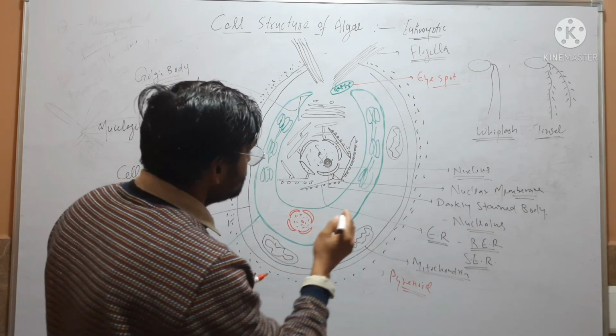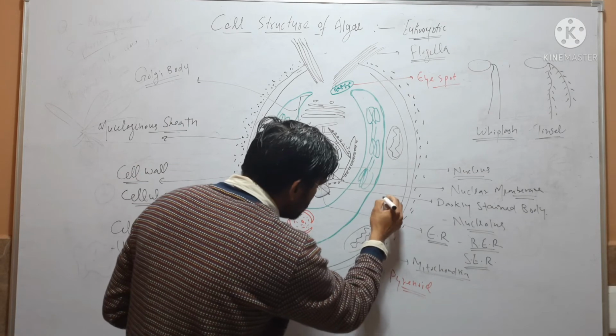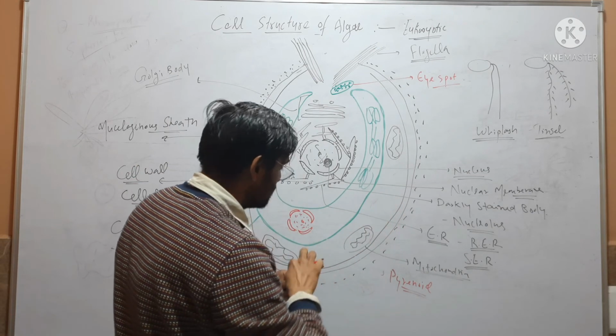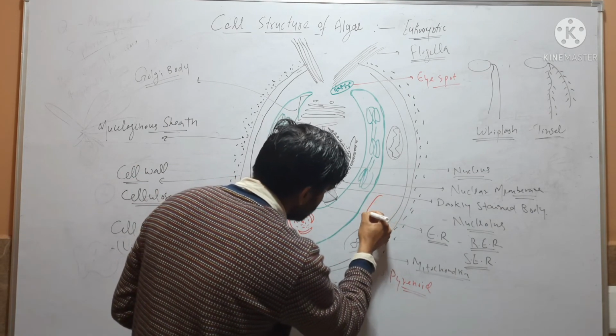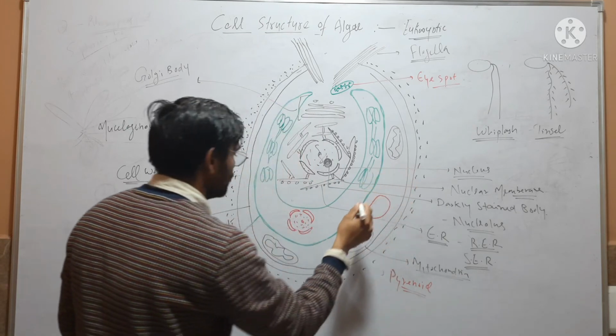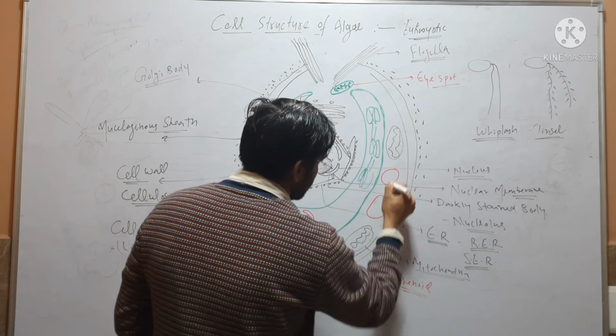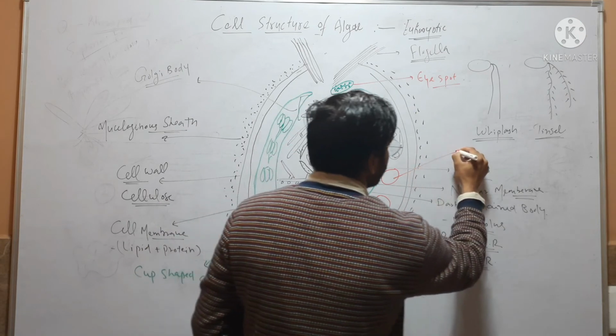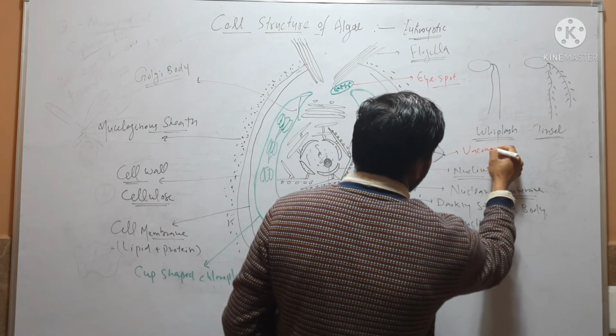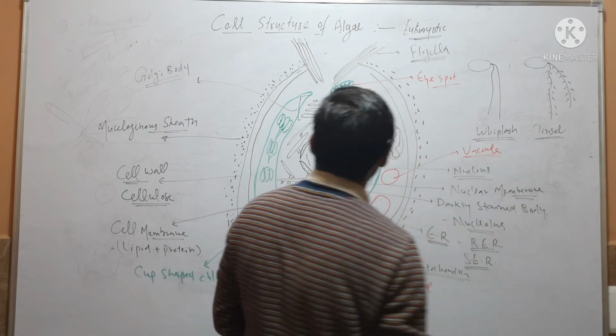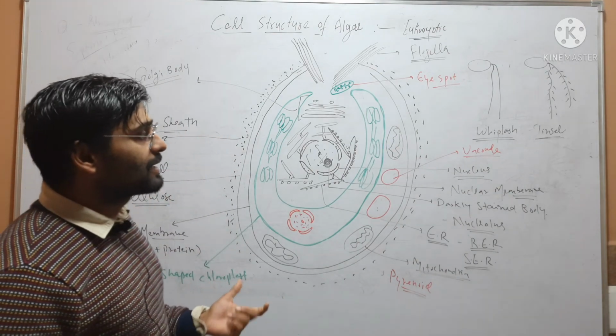Beside this, some vacuoles are also present inside algal cell.